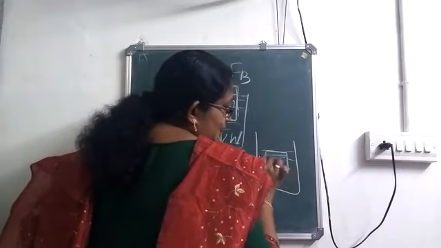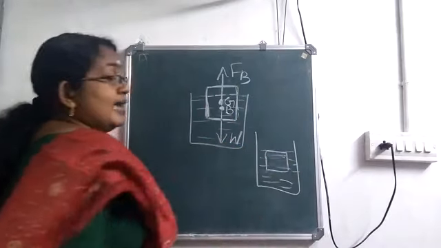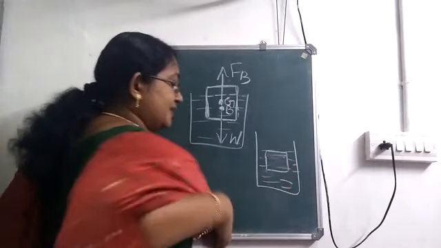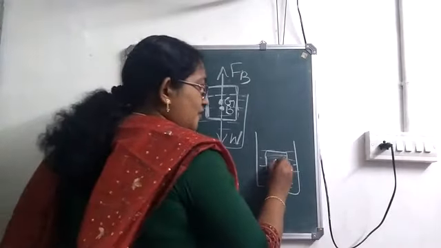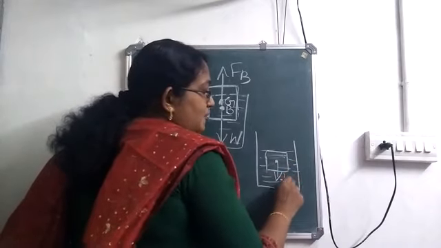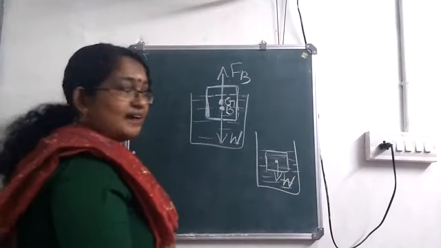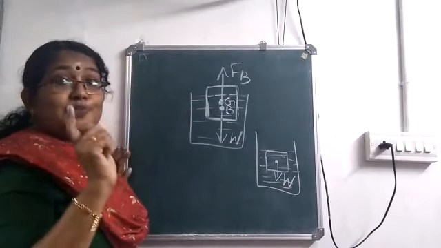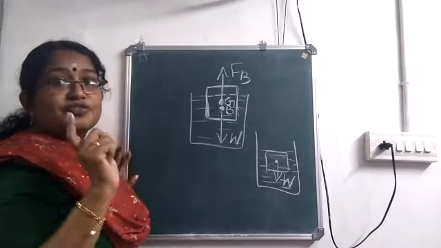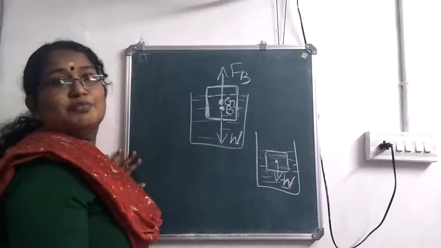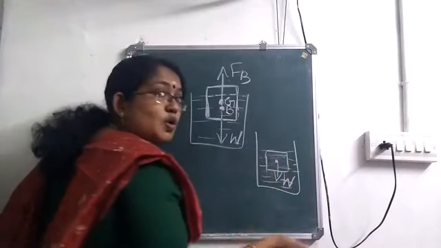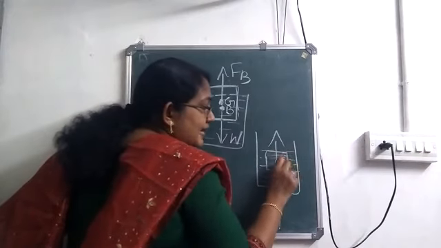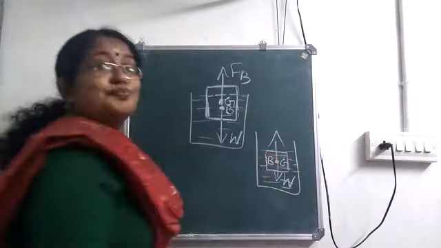Consider a body which floats with the entire part of the body underwater. So where is the center of gravity of this body? Center of gravity will be here, and weight will be acting along the center of gravity. And where will be the center of buoyancy? I told you center of buoyancy means it is the center of gravity of the immersed part of the body. So in this case, the entire body is immersed, so here itself we will be having center of gravity and center of buoyancy.